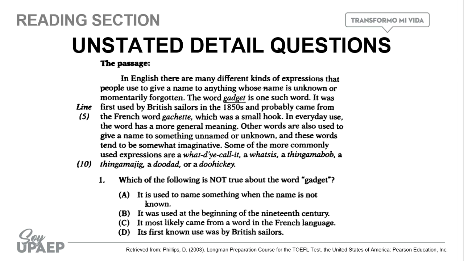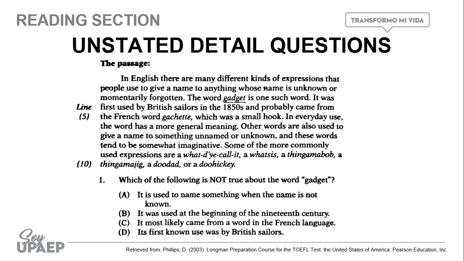Which of the following is not true about the word gadget? We have 4 options. A, it is used to name something when the name is not known. B, it was used at the beginning of the 19th century. C, it most likely came from a word in the French language. D, its first known use was by British sailors.